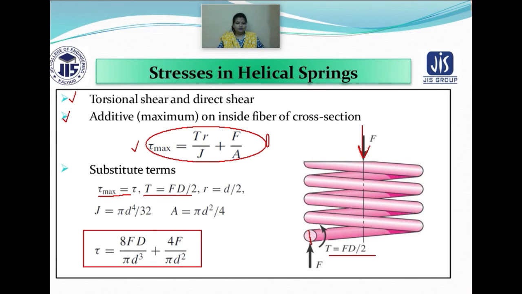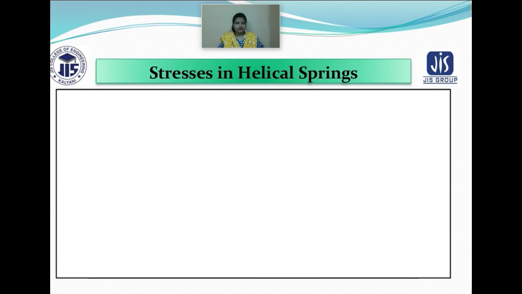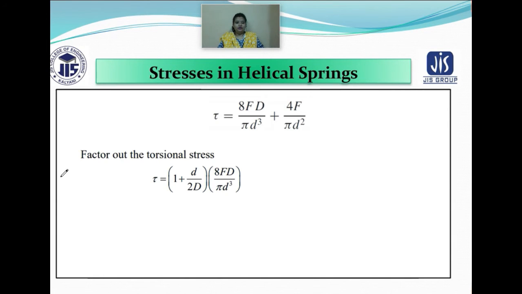Now let's move to the next slide. Now we will discuss the stress, which is represented by 8FD by pi d cube plus 4F by pi d square.